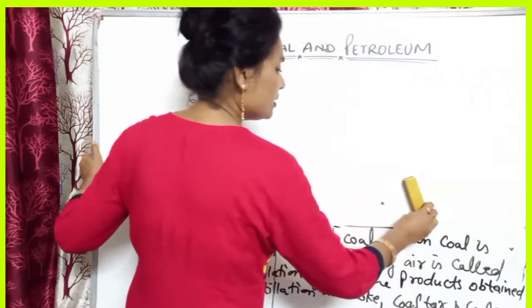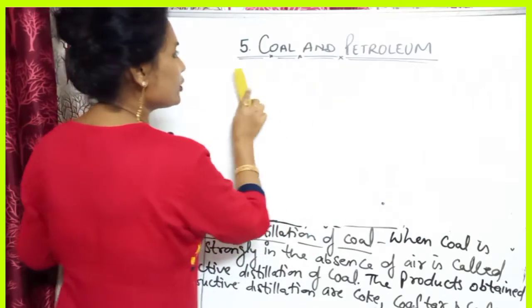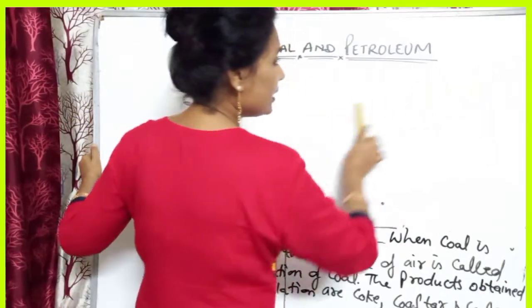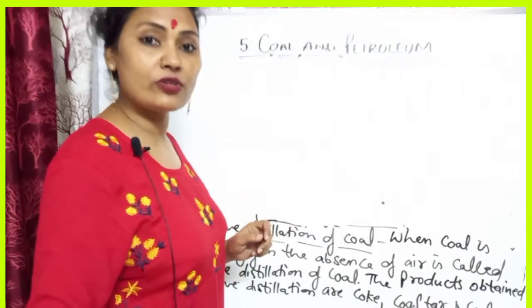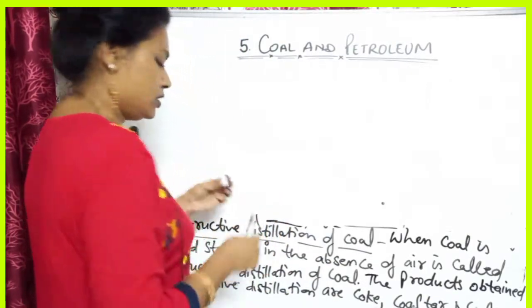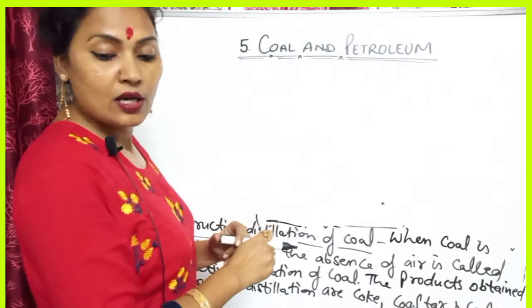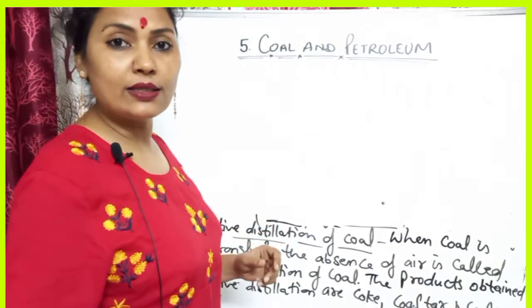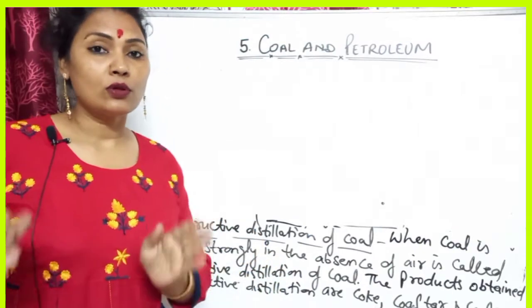What about other countries? The rich deposits of coal are found in Russia, China, UK, Africa, Australia and USA. So you can write or learn these things. Now you can write the next one, that is coke, the pure form of carbon.